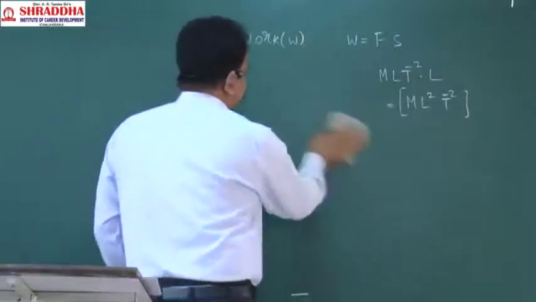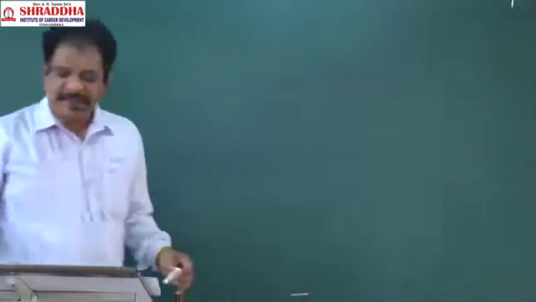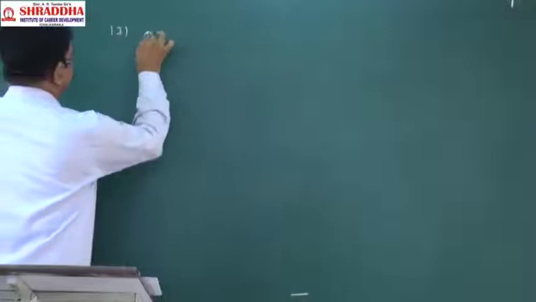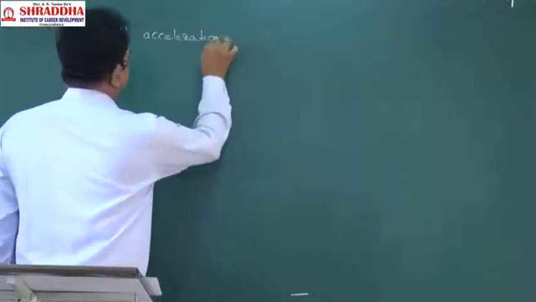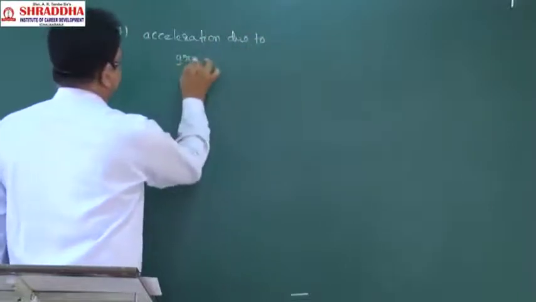After that we will write that. 16 completed. Next 17 we will do, acceleration due to gravity.